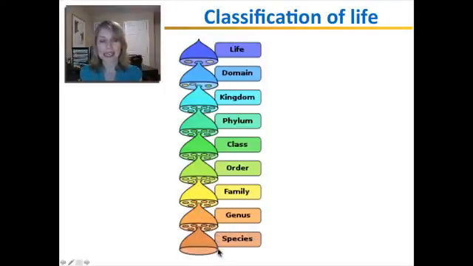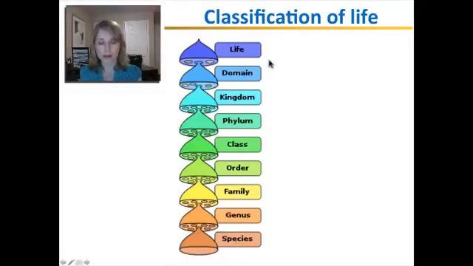So the species is the most specific grouping. Like I said, you will learn more about how we decide which organisms should be different species later in the year, not yet. So this is the most specific grouping. Domain is the most general grouping. Now, how are you going to remember this: domain, kingdom, phylum, class, order, family, genus, species? That's a lot, isn't it?